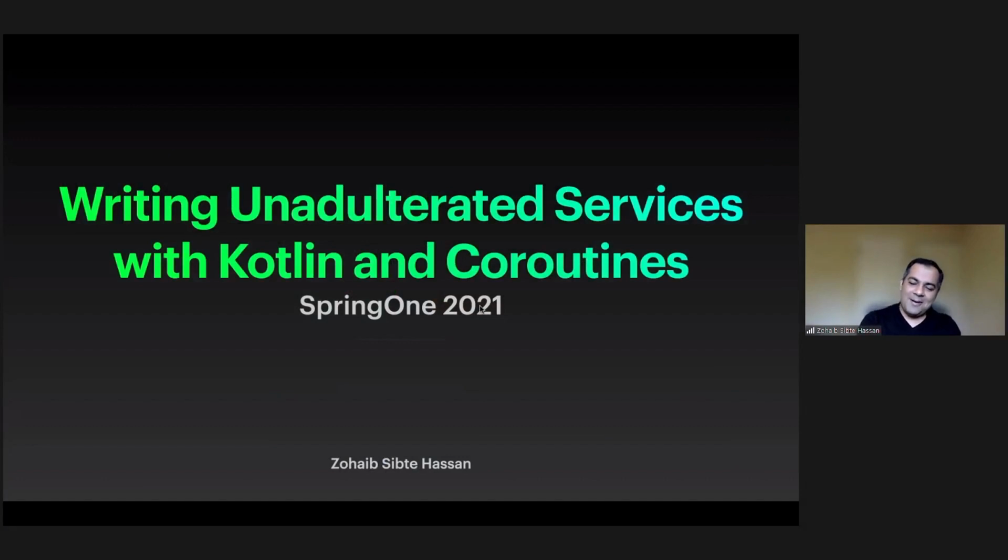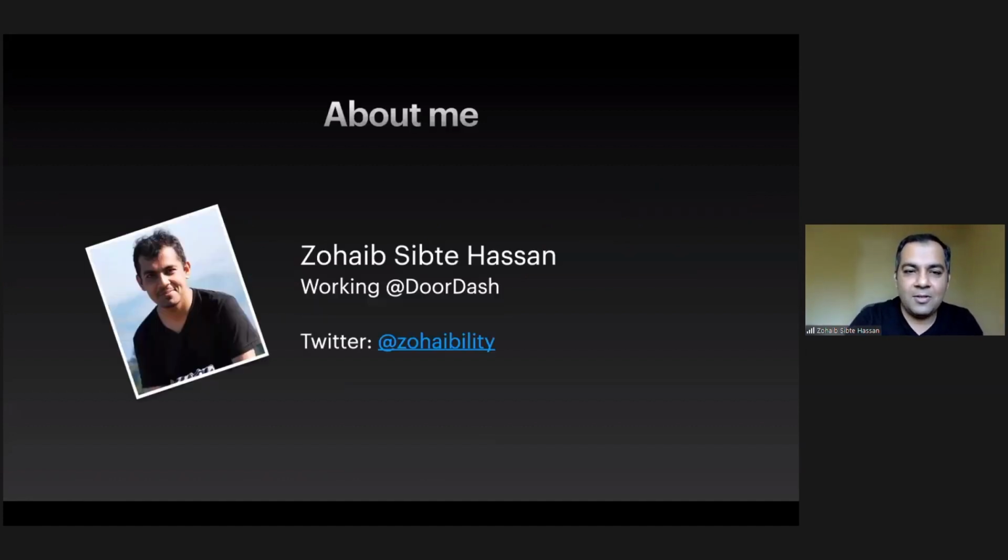Hello, everyone. My name is Zohaib. Welcome to the session of Writing Unadulterated Services with Kotlin and Coroutines. A little bit of introduction about myself. Right now, I'm working at DoorDash. Here's my Twitter handle for those who want to follow some chaotic and tech investigations that I do all the time.